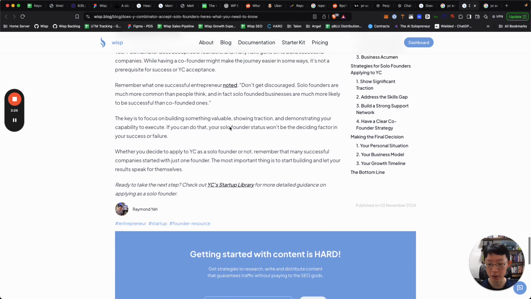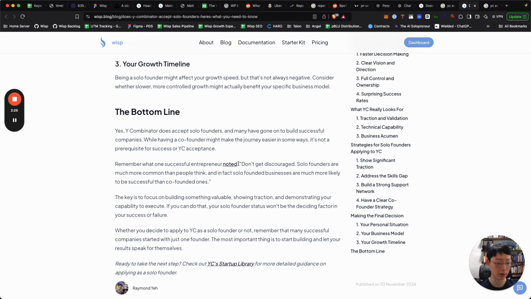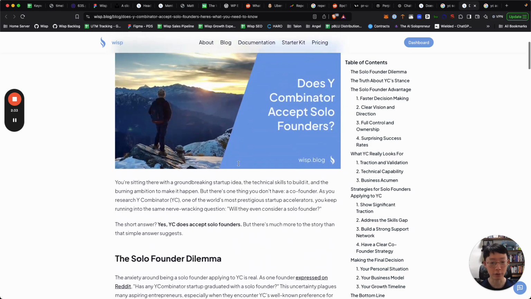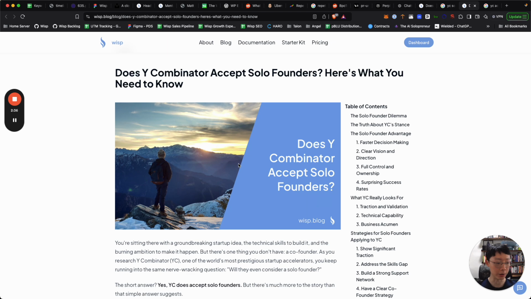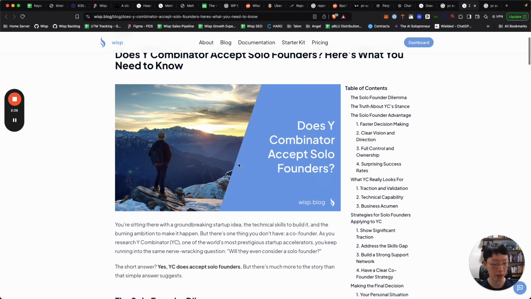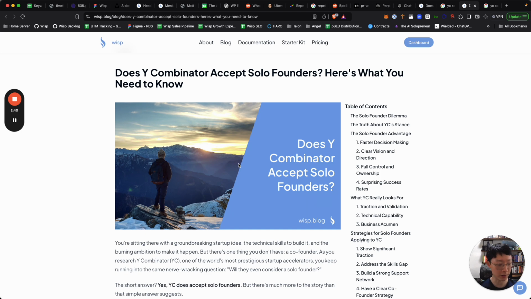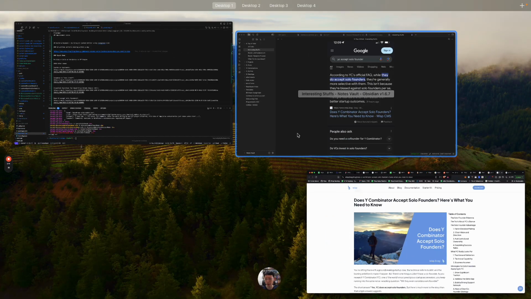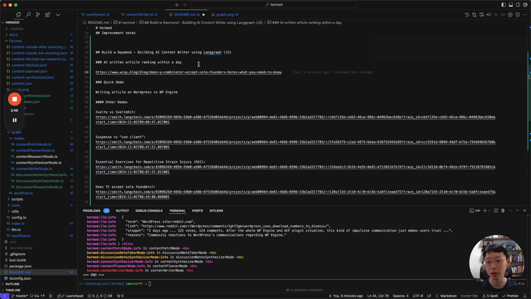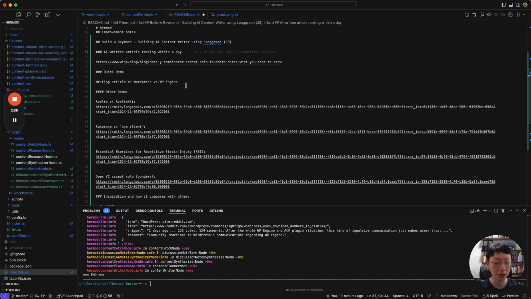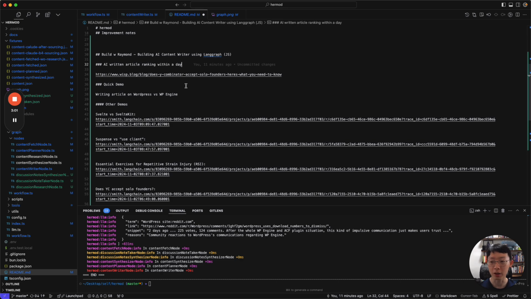So this would come to Google as a pretty authoritative article, and naturally would rank as one of the top few when the competition is not very high. And obviously this is just the first day that it's been ranking. Let's see how it performs. But the gist of it is that AI content written using AI is pretty promising, and we want to see how this will perform down the road.